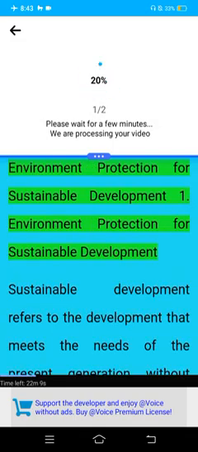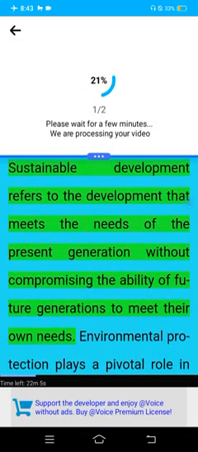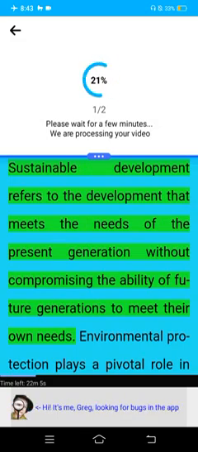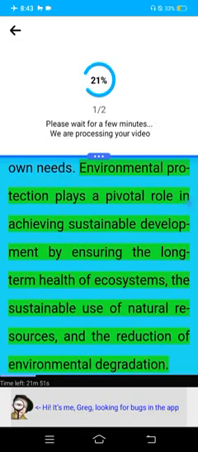Environment protection for sustainable development. 1. Environment protection for sustainable development. Sustainable development refers to development that meets the needs of the present generation without compromising the ability of future generations to meet their own needs. Environmental protection plays a pivotal role in achieving sustainable development by ensuring the long-term health of ecosystems, the sustainable use of natural resources, and the reduction of environmental degradation.